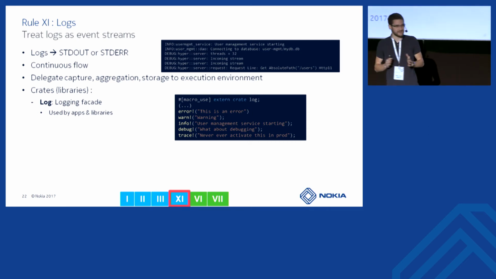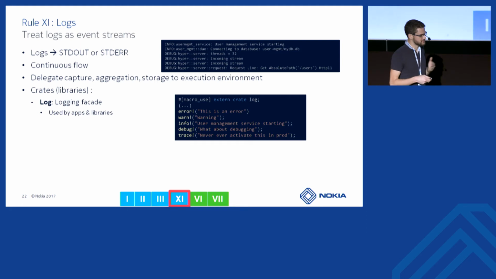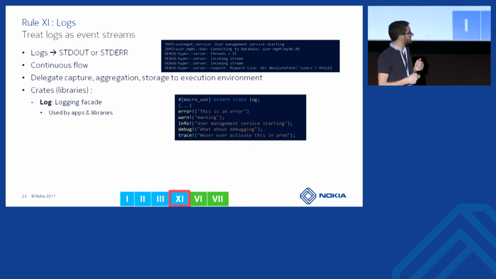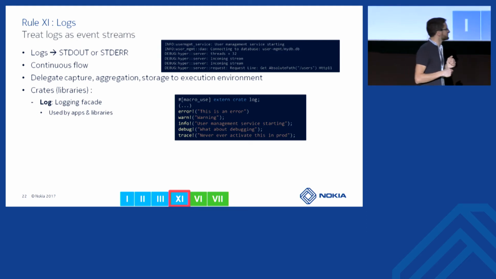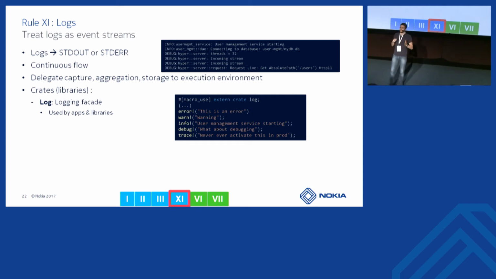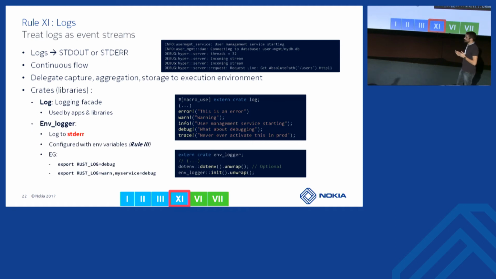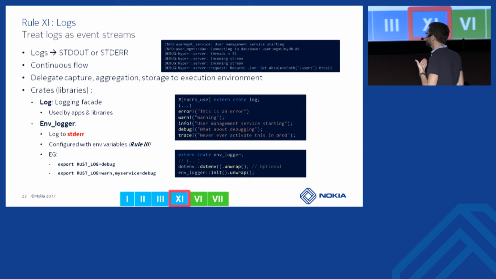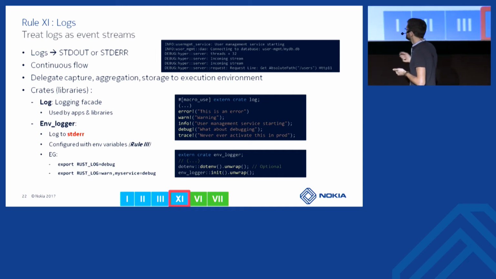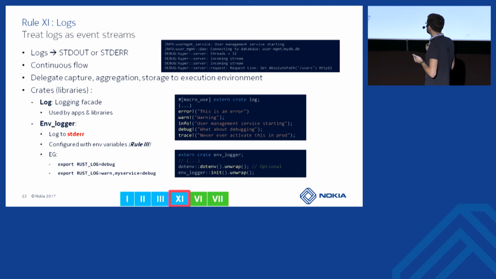It's a facade which has a few macros to be called when you want to log things. Those macros are error, warn, info, debug, trace. But this library does not come with any kind of logger backend. If you want to have something done with those logs, you will have to add another crate to provide the logger backend. So let's use this one, env_logger, which is